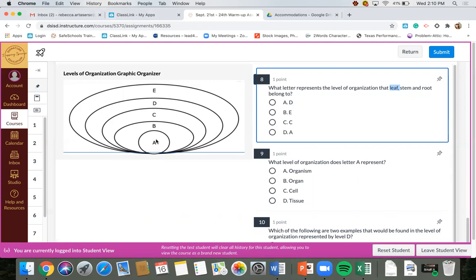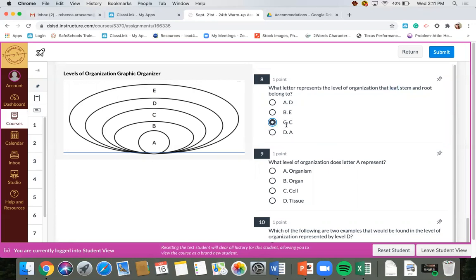So A must be cells, B must be tissues, C must be organs, D must be organ system, and E must be organism. So if I know my leaf, stem, and root is an organ, and C represents organ, I would say that C represents the level of organization that a leaf, stem, and root belong to. So the answer for 8 is C.